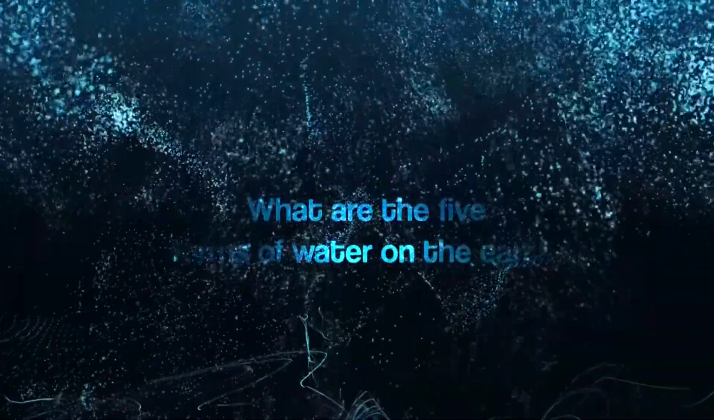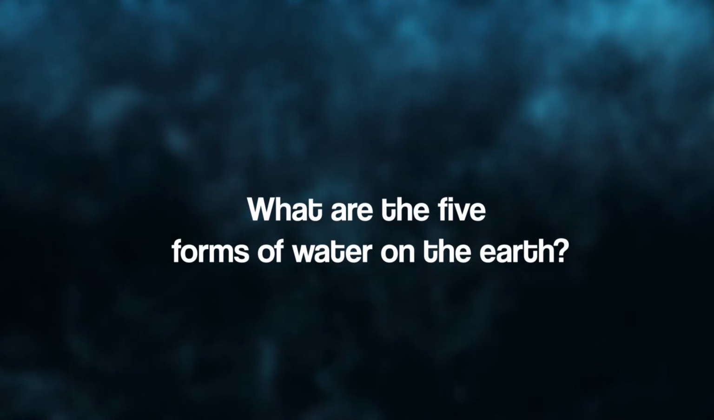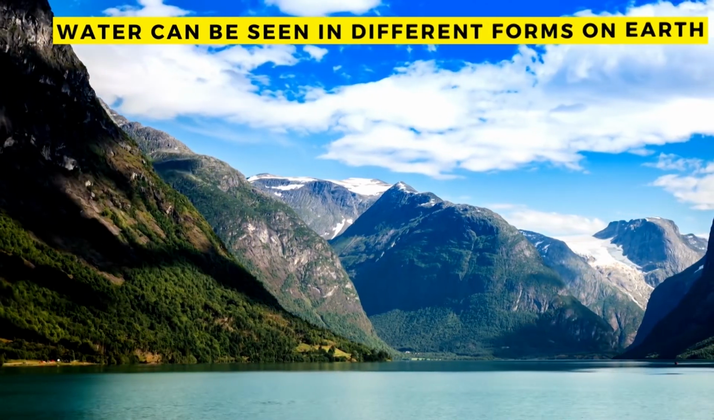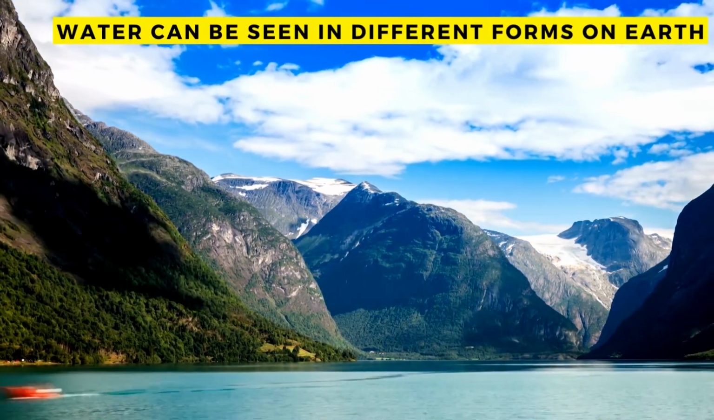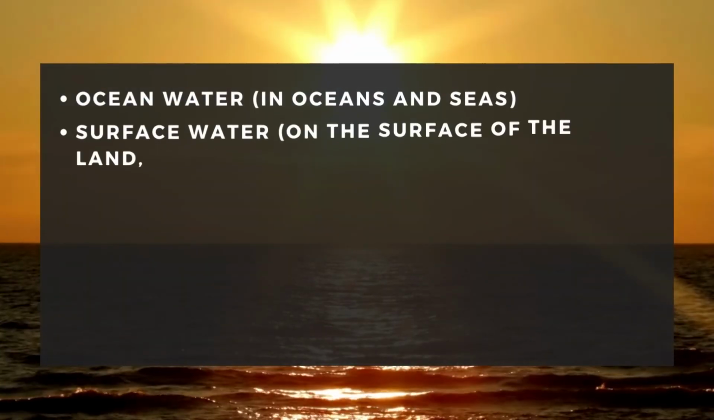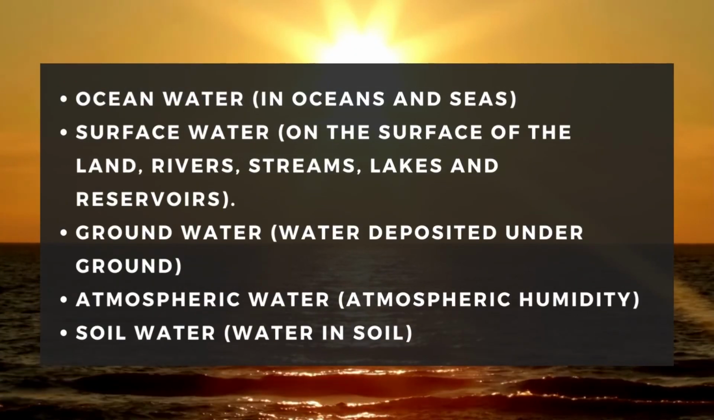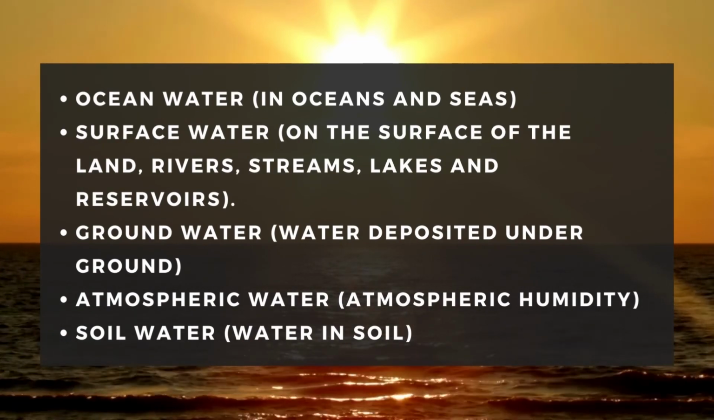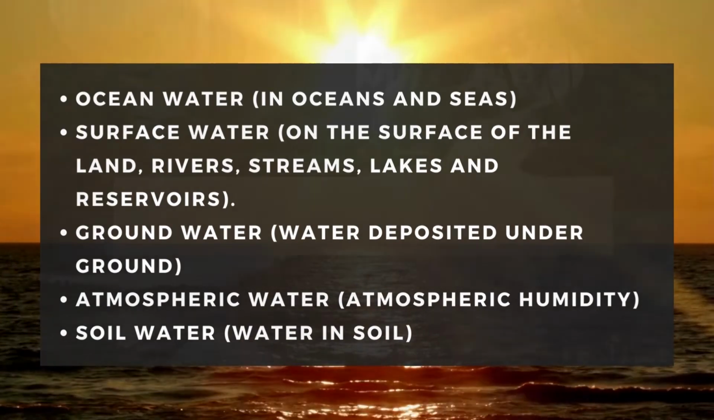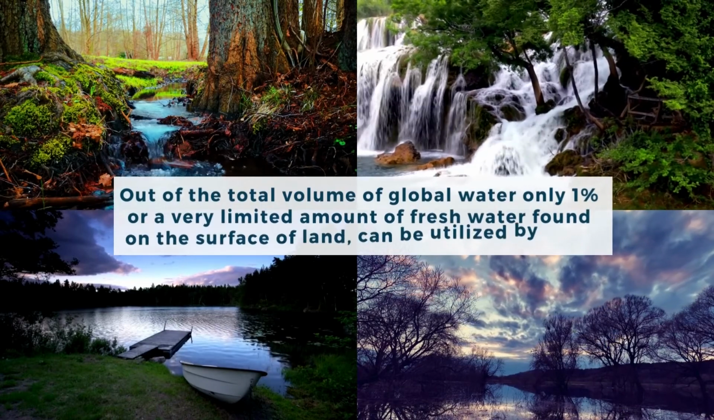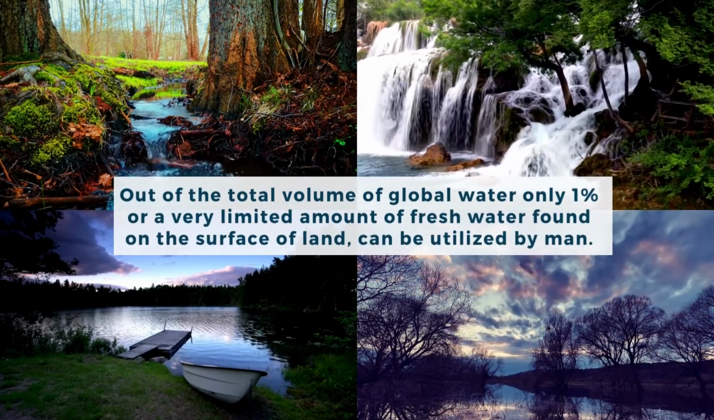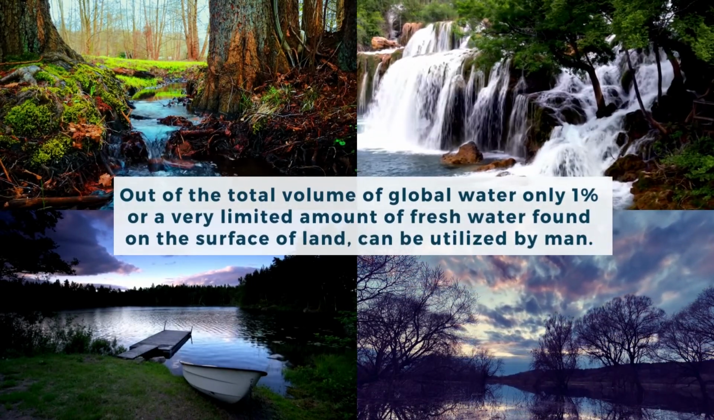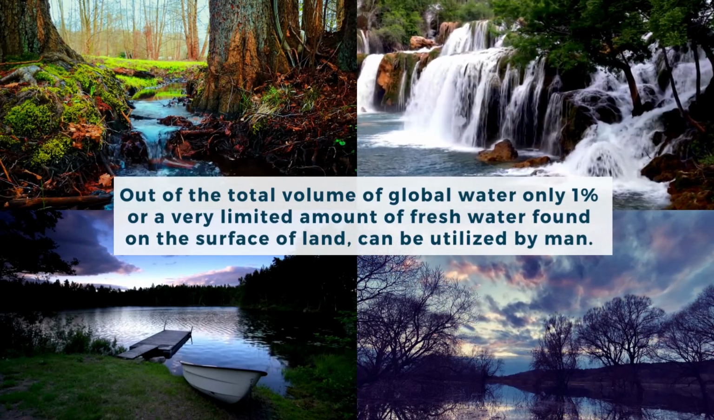What are the 5 forms of water on the Earth? Water can be seen in different forms on Earth. Ocean water, surface water, groundwater, atmospheric water, soil water. Out of the total volume of global water, only 1%, a very limited amount of fresh water found on the surface of land, can be utilized by man.